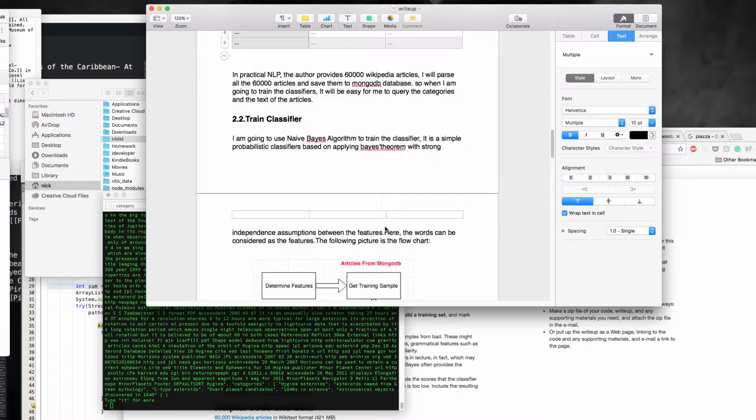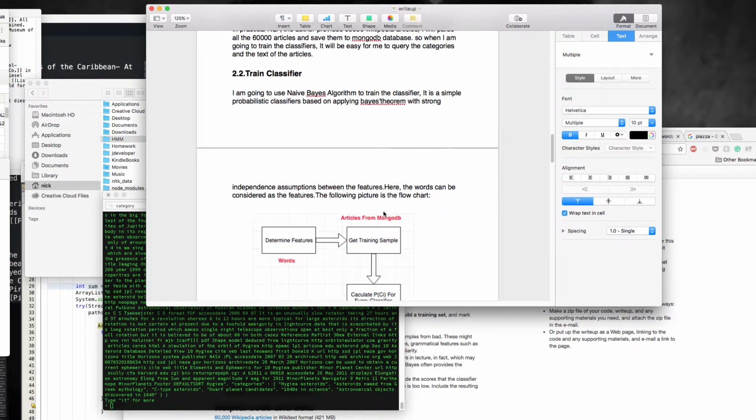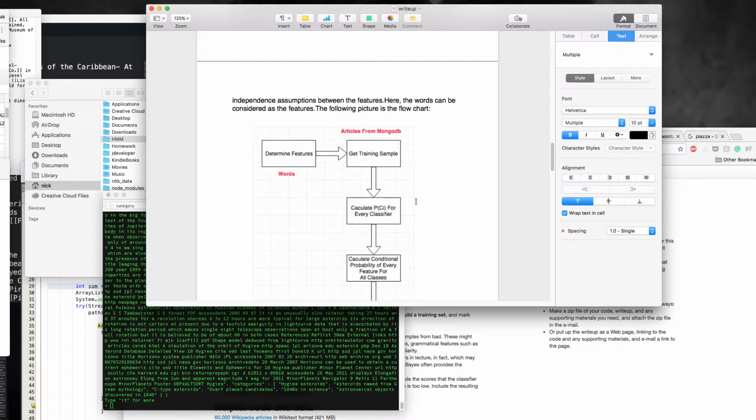Why did I choose naive Bayes? Because in this kind of knowledge extraction from the wiki, we can think of the words as the features, and all the features are independent. So it is perfect for the extraction.